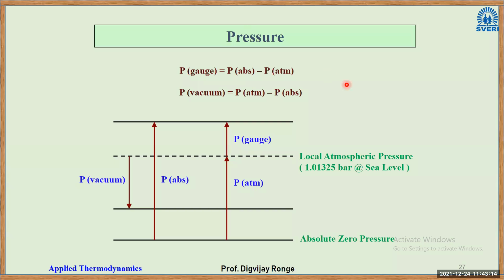So the question here is: if a pressure gauge, a pressure measuring device, shows a value of 10 kilopascal, what is the absolute pressure?